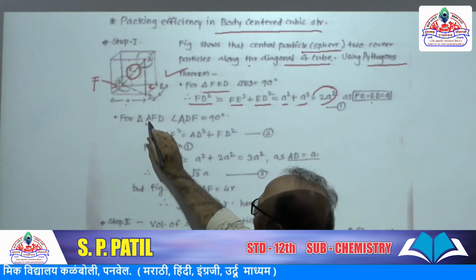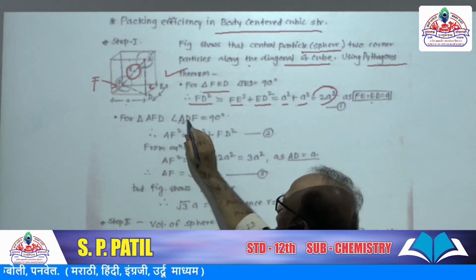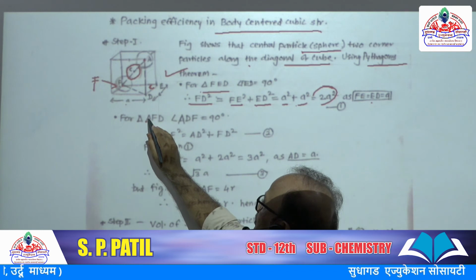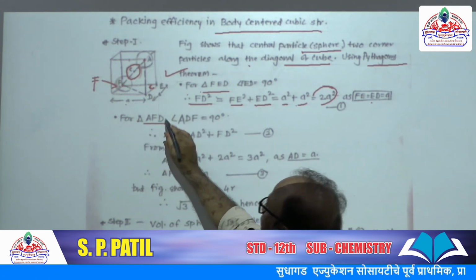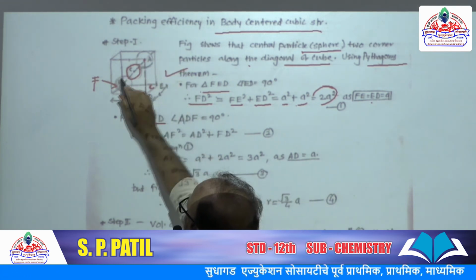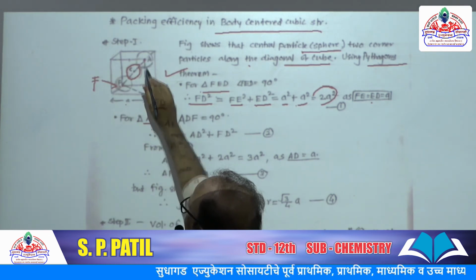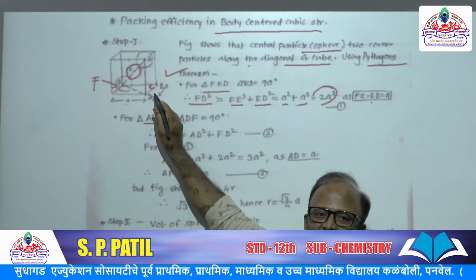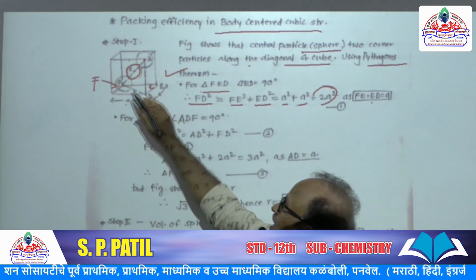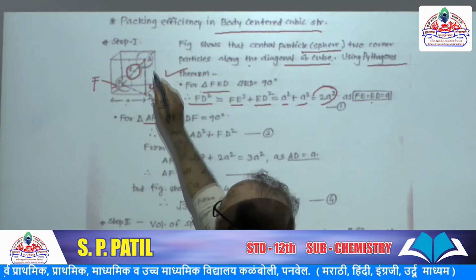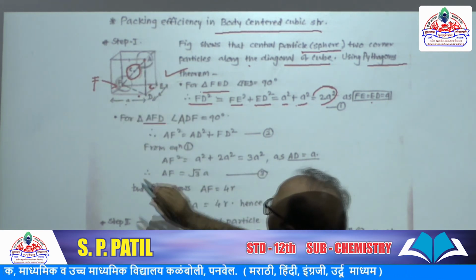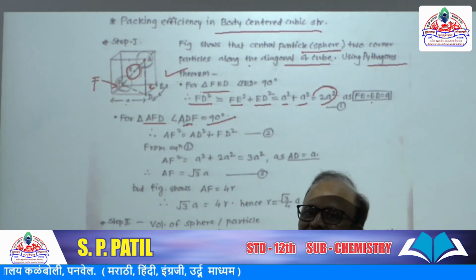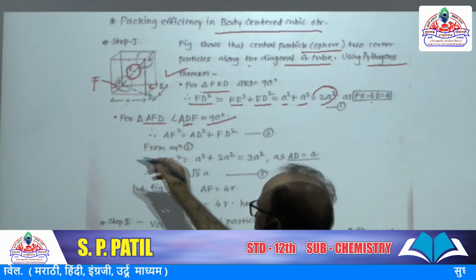Now for the new triangle AFD, where is this triangle? Look at this proper location in the diagram. In triangle AFD, angle D is 90 degrees. Here also we can apply the Pythagoras theorem.